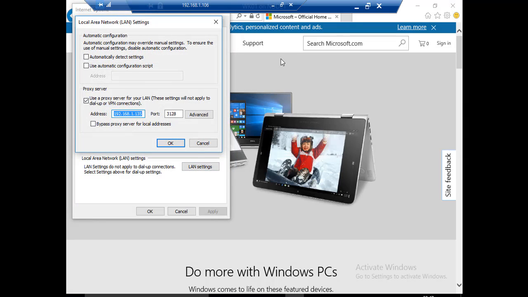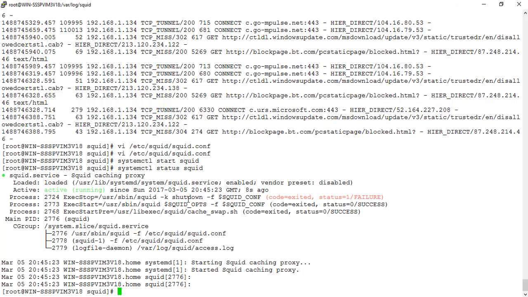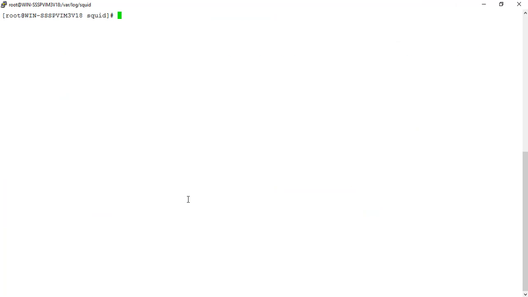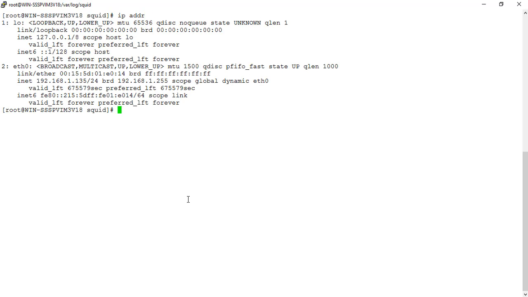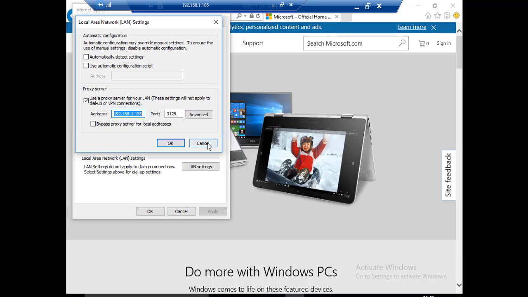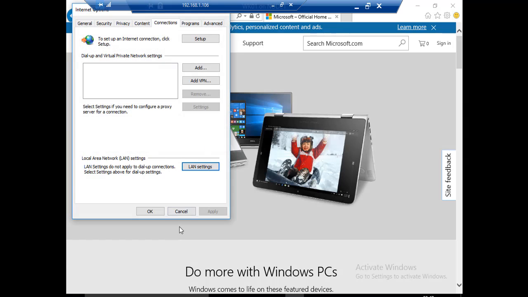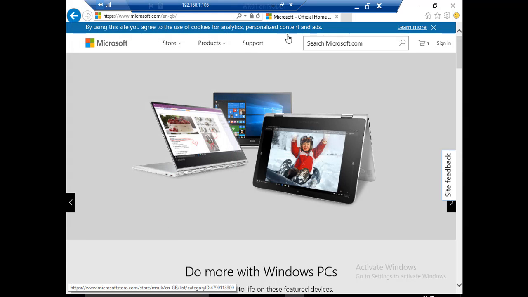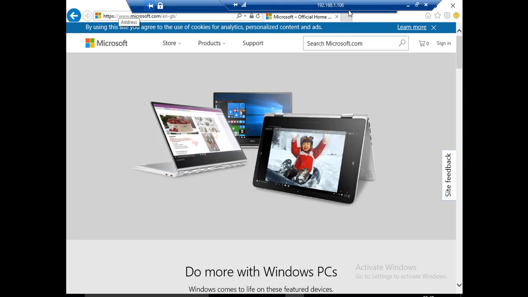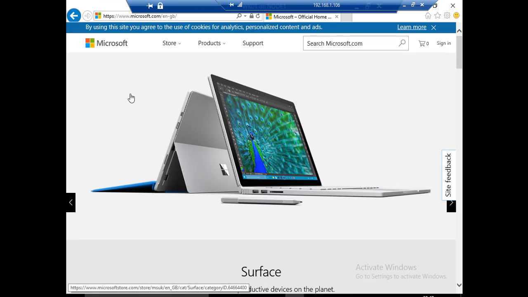So .135 is the Squid proxy. If I clear my screen here and do an IP address, you will see 192.168.1.135. That's the address of the Squid proxy. The traffic from my Windows 10 workstation is going to my Squid proxy, and the proxy should be sending to the upstream.